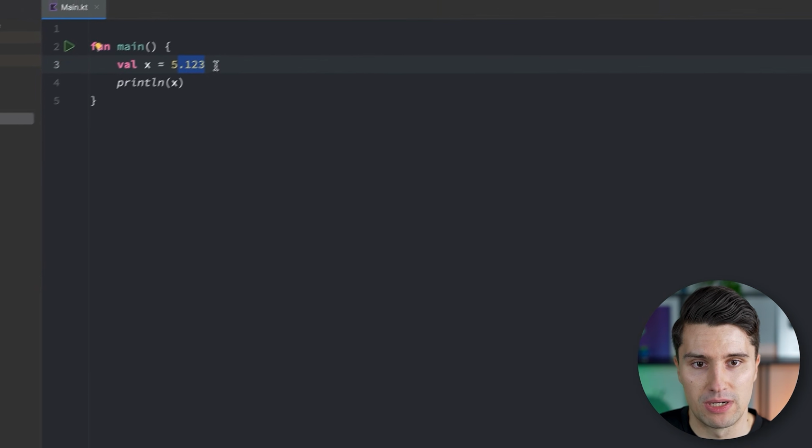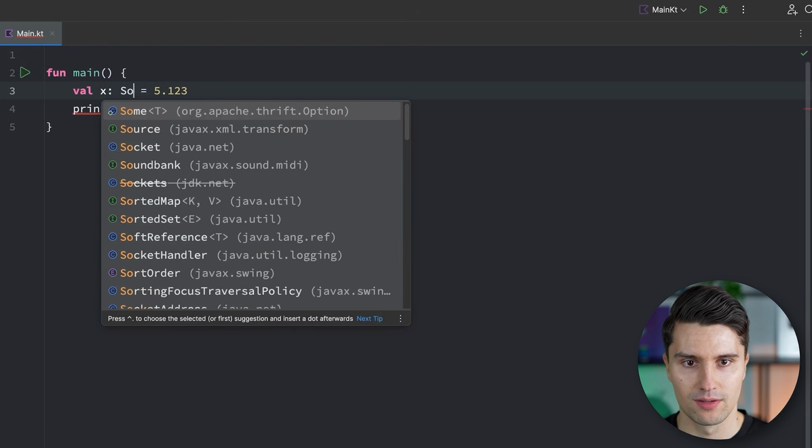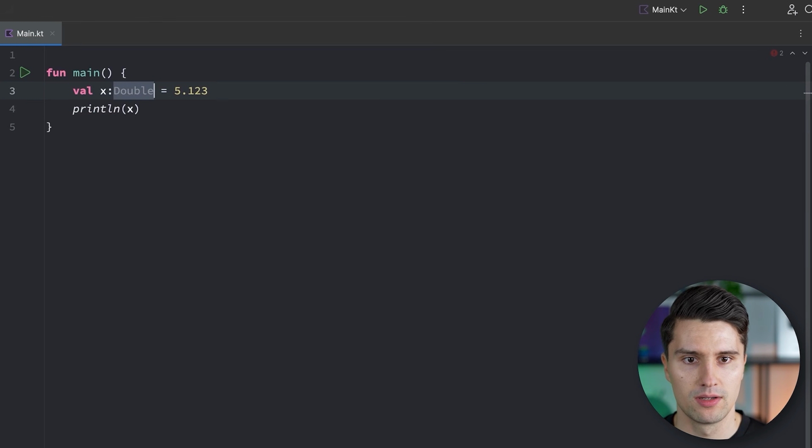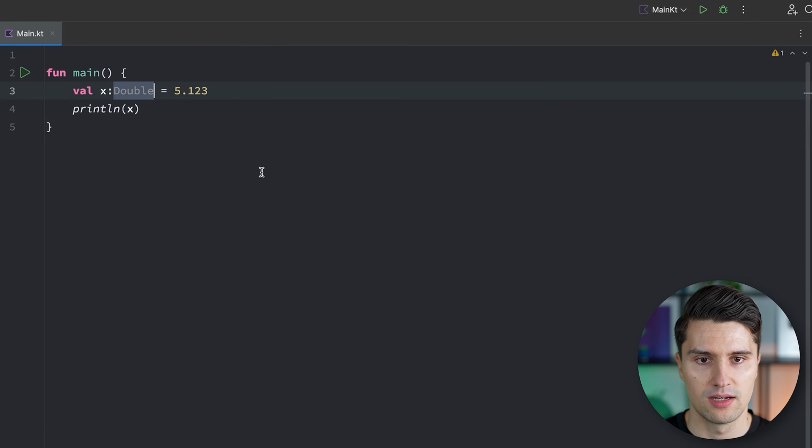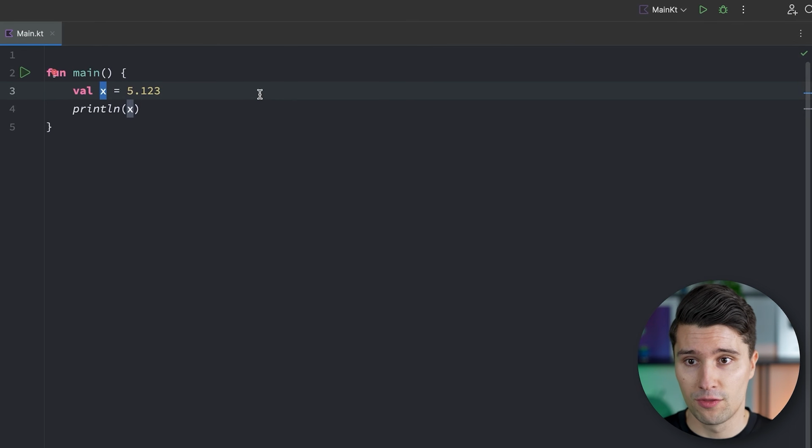So what's the difference between Double, which we could also specify here, like this, and Float? Well, the difference is just the size in memory. Float numbers in Kotlin are 32-bit numbers, so we have 32 bits available, either ones and zeros, in order to model a specific number. Double numbers are 64-bit, so they are twice as long, and if we have more bits available, then that also means we can model more accurate numbers.